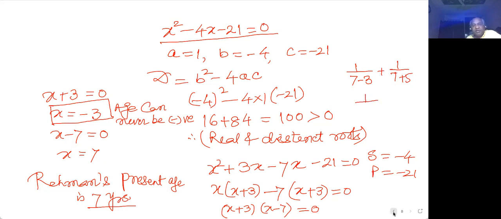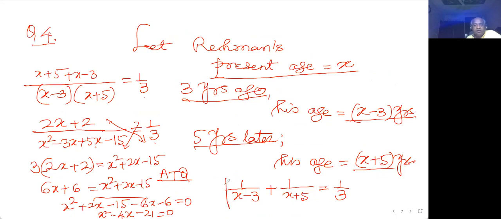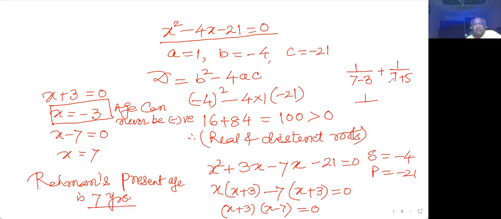I am putting the value of x in this condition, the reciprocal condition, here only. The value of x is getting substituted. This is simply for my satisfaction that I have done it correctly. 7 minus 3 is 4, and this is 1 upon 12. If you take the LCM, that becomes 12. 4 times 3 is 12, plus 1, and that gives you 4 by 12, which is the fantastic answer, and this satisfies my mind. So no one can make it wrong, and if someone does, then I can fight for my marks, because this is the real thing.